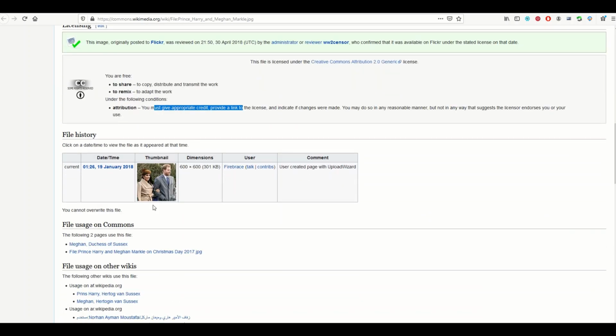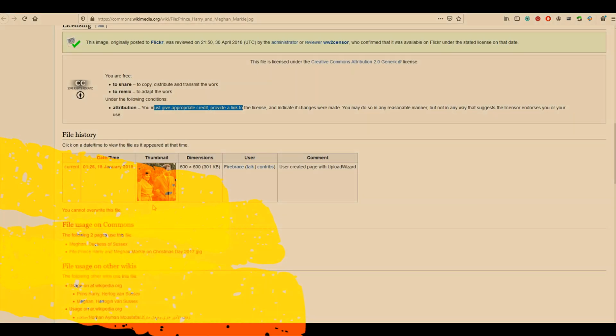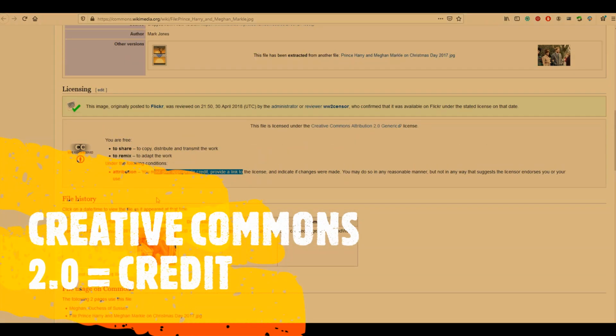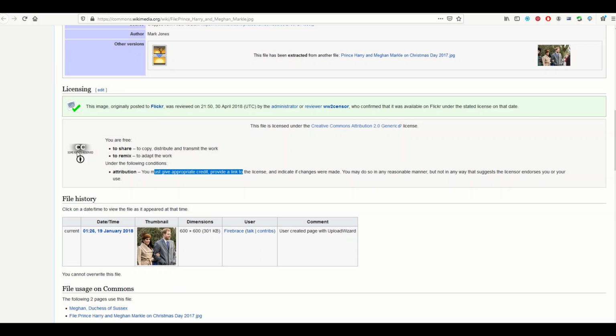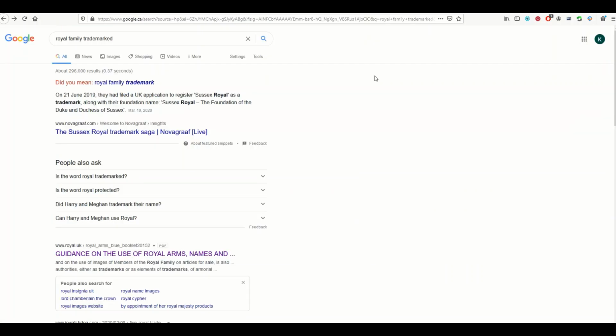And for a lot of people, that's a bit of a deal breaker if you're trying to make a shirt. So if you don't want to play by these rules, don't use these images. Creative Commons 2.0 is different than public domain. So that's just a pitfall. Be aware of that. Now you may be thinking, hold on, I thought the government meant it was public domain. And that's true in the United States. If you find government created documents and government created photographs, those are in the public domain.